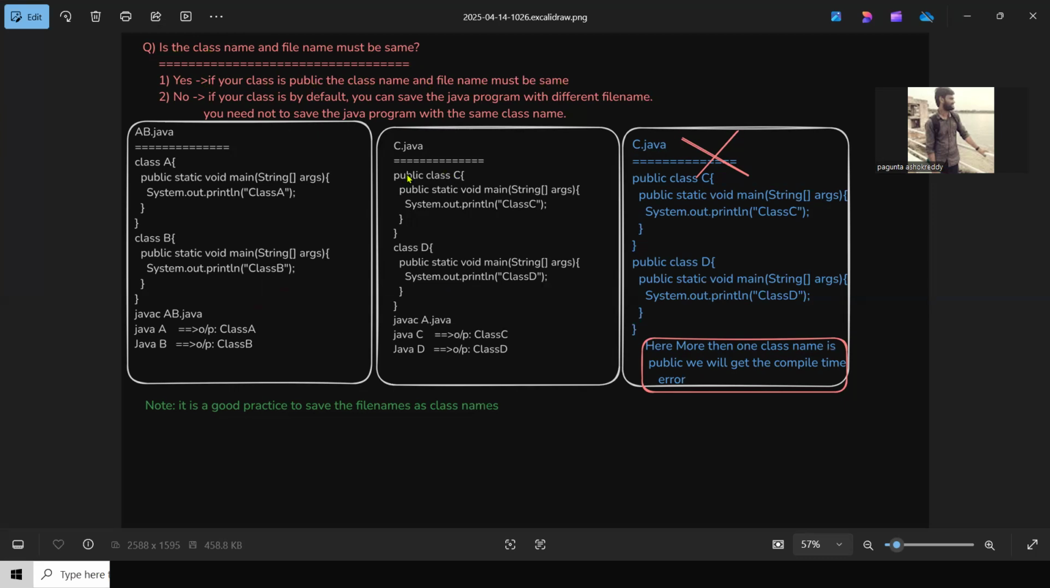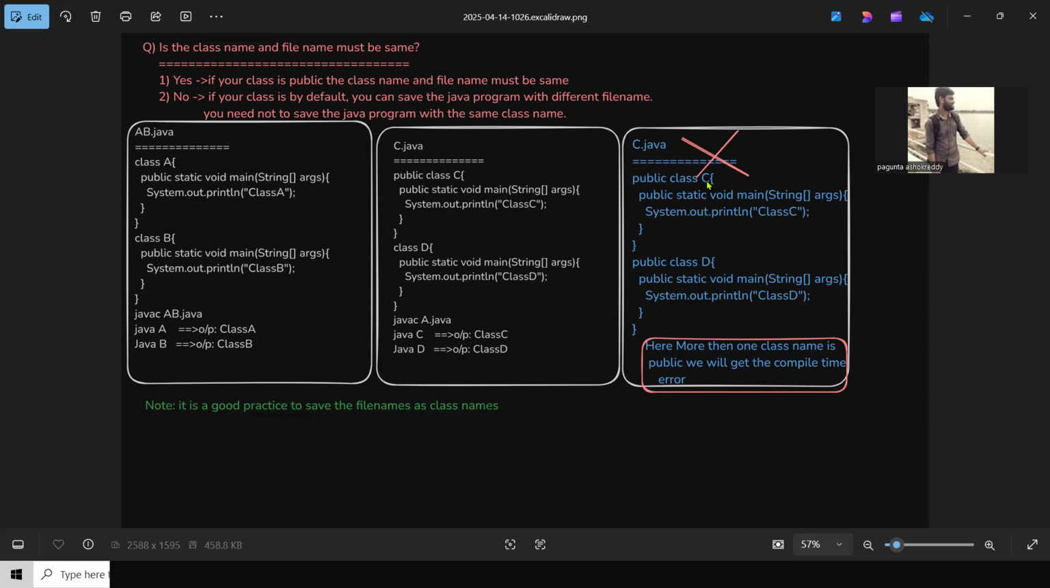class C having public, then you can save C.java. If you are trying to save D.java, you will get the compile time error. Okay. One more example, one more scenario.